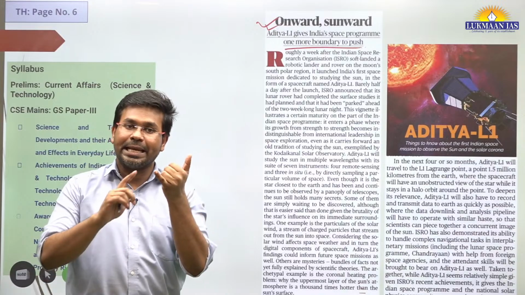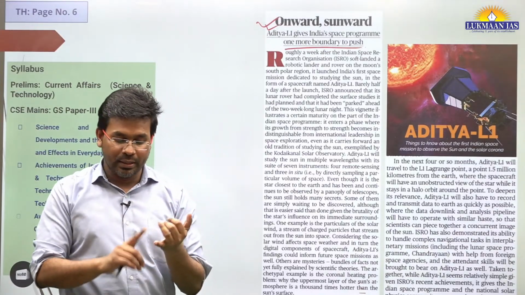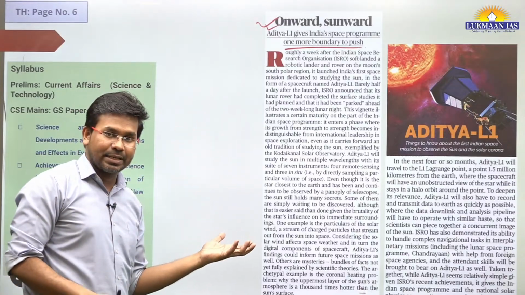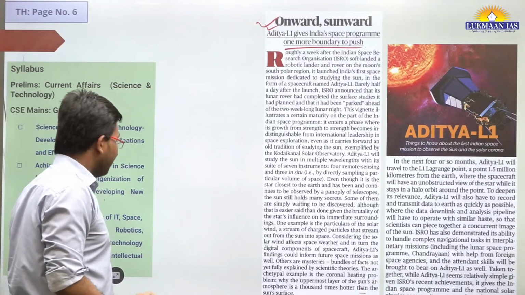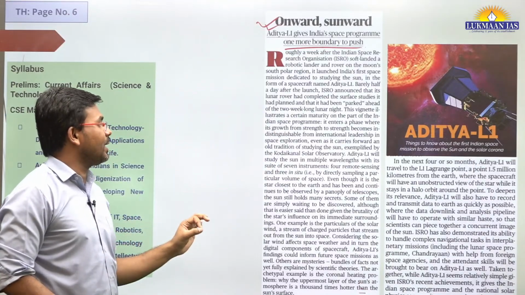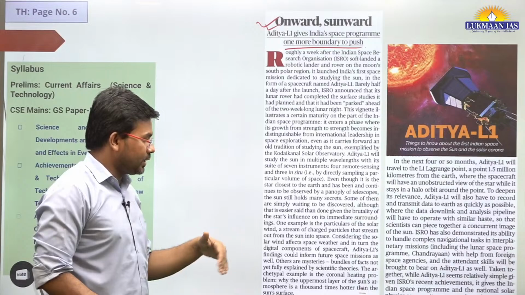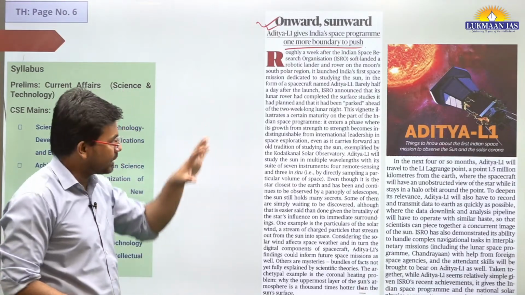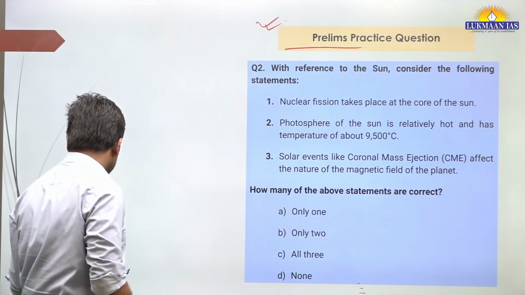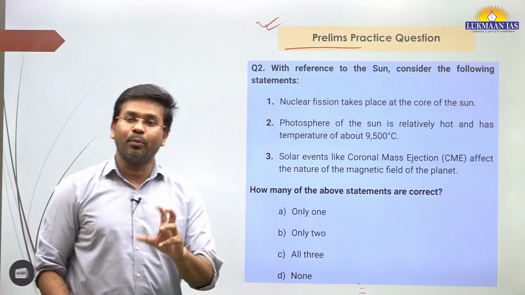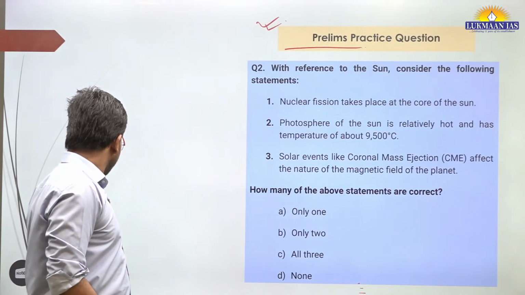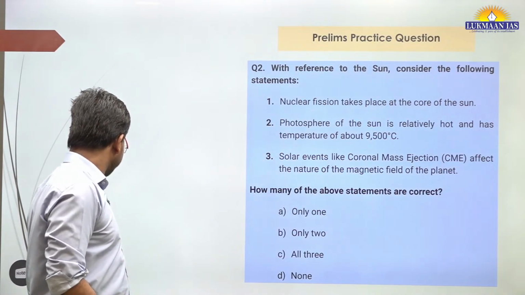There the lander has performed its work. The rover has also performed its work. Today we are going to discuss another article where we discuss the functioning of the rover also. In this article they have mentioned the Aditya L1 mission. Whatever I have explained so far is part of this article as well. With this, we are going to solve a question, and this question is a little more technical than whatever is mentioned in the article.